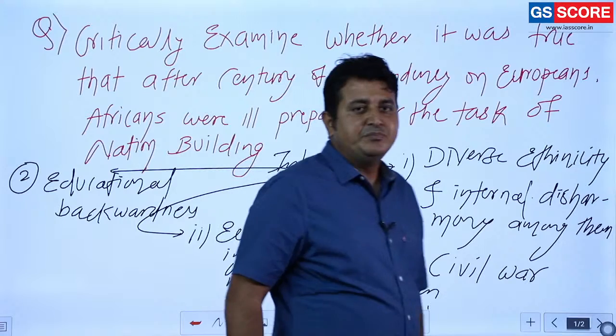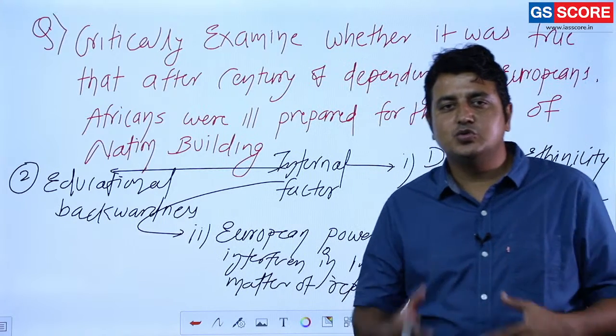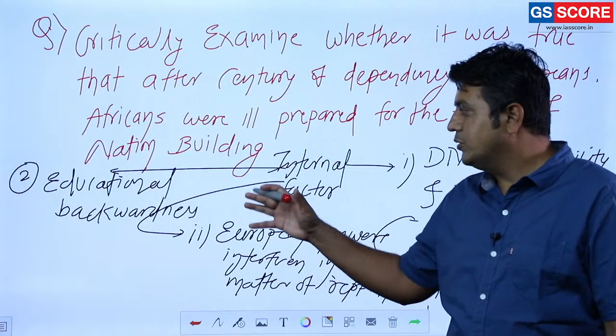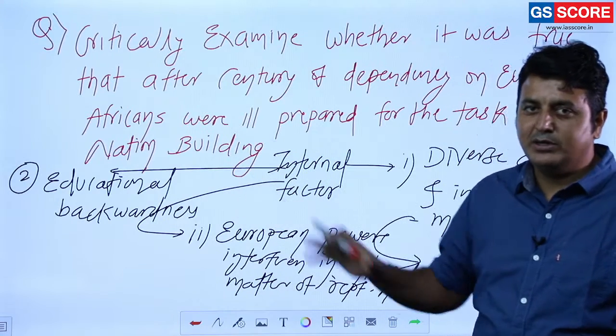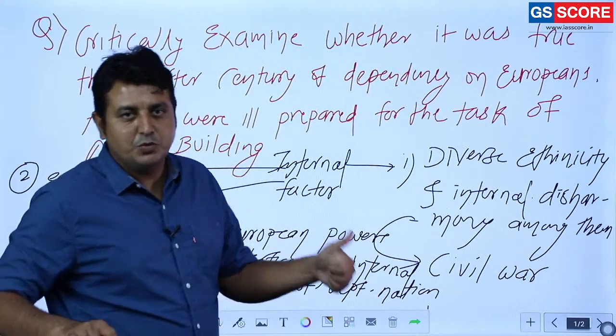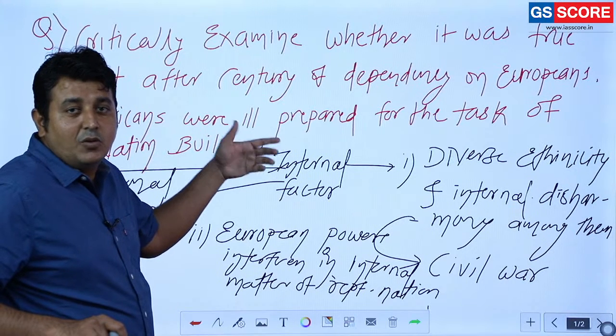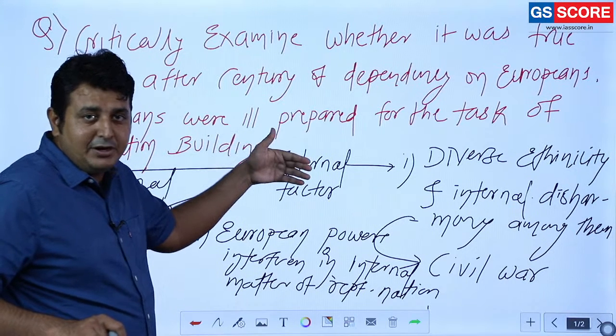Yes, in Africa, this is the most important problem. They have huge resources and all, but the most important problem is educational backwardness. That is one of the internal factors responsible for their backwardness, ill prepared for nation building.